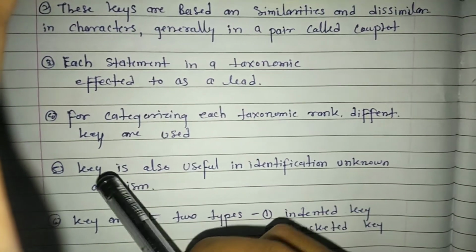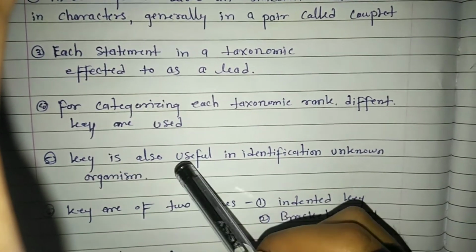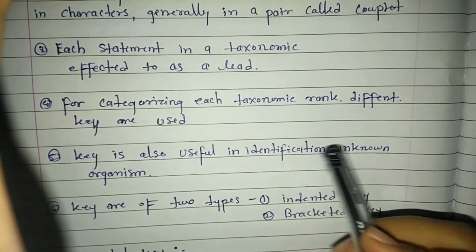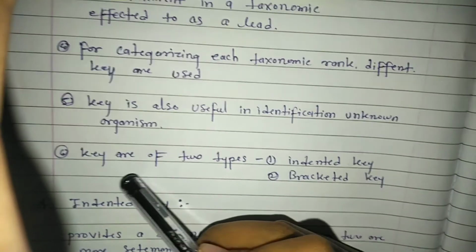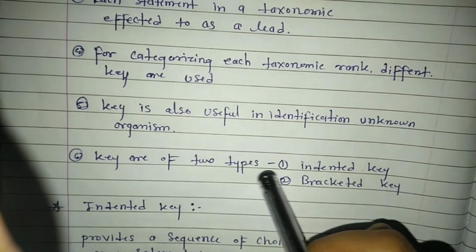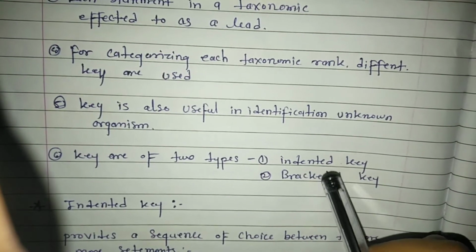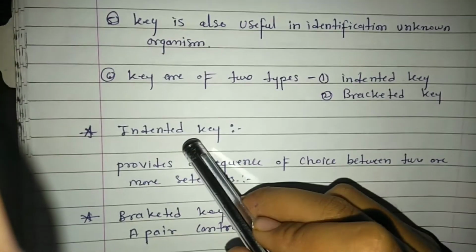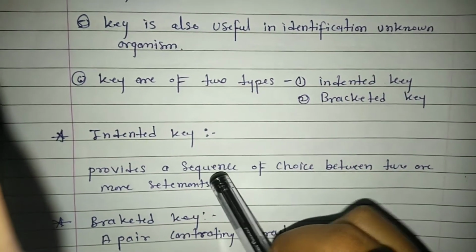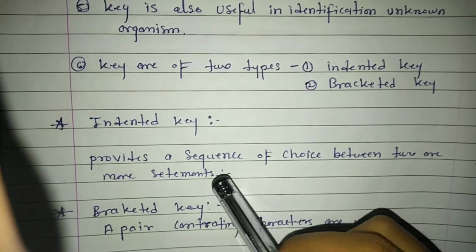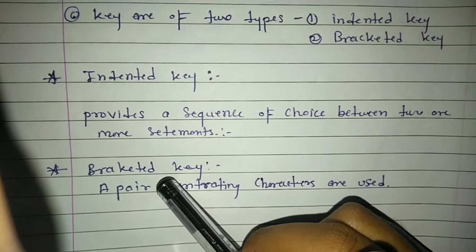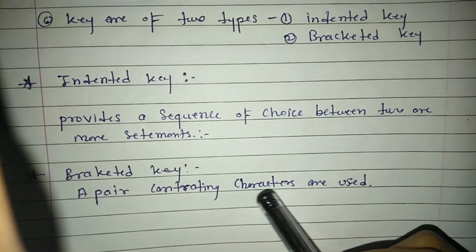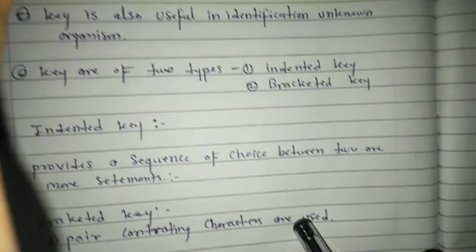Number 4. For categorizing each taxonomical rank, different keys are used. Number 5. Key is also useful in identification of unknown organisms. Number 6. Keys are of two types: one is the indented key, two is the bracketed key. Indented key provides the sequence of choice between two or more statements. Bracketed key gives a pair of contrasting characters and is used.